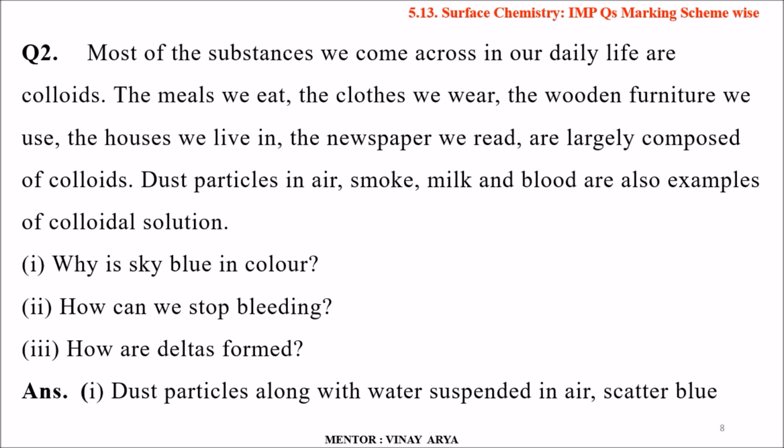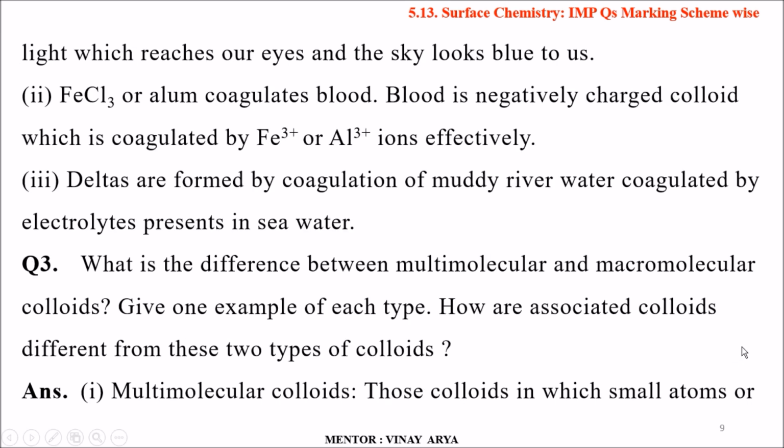The answer to the first part, why the sky is blue: dust particles along with water suspended in air scatter blue light which reaches our eyes, and that's why the sky appears blue to us. Second part, FeCl3 or alum coagulates blood. Blood is a negatively charged colloid which is coagulated effectively with Fe plus 3 ions or Al plus 3 ions.